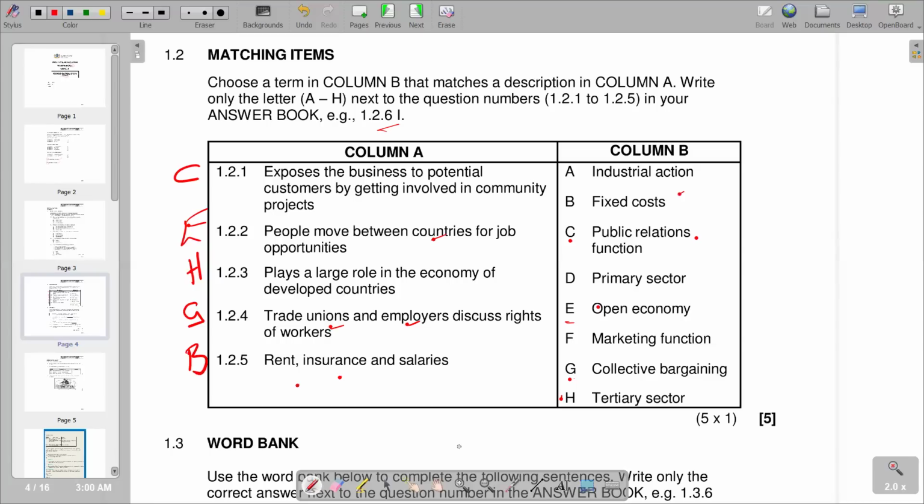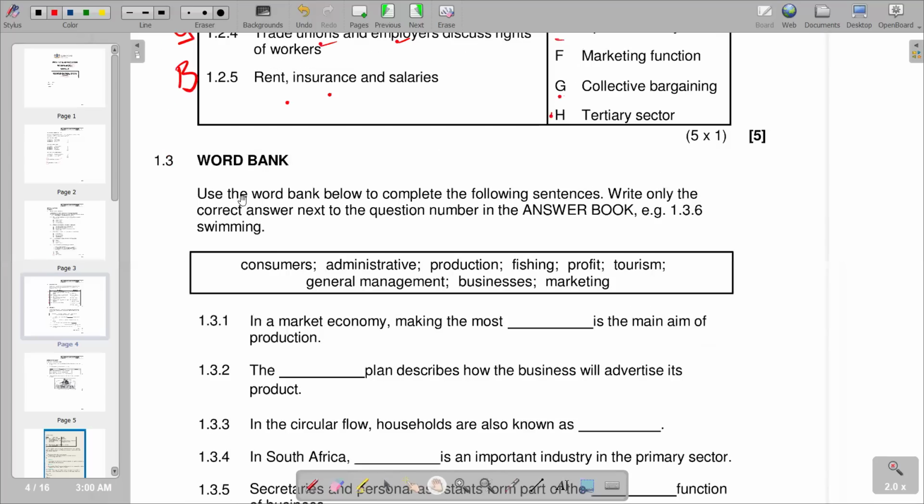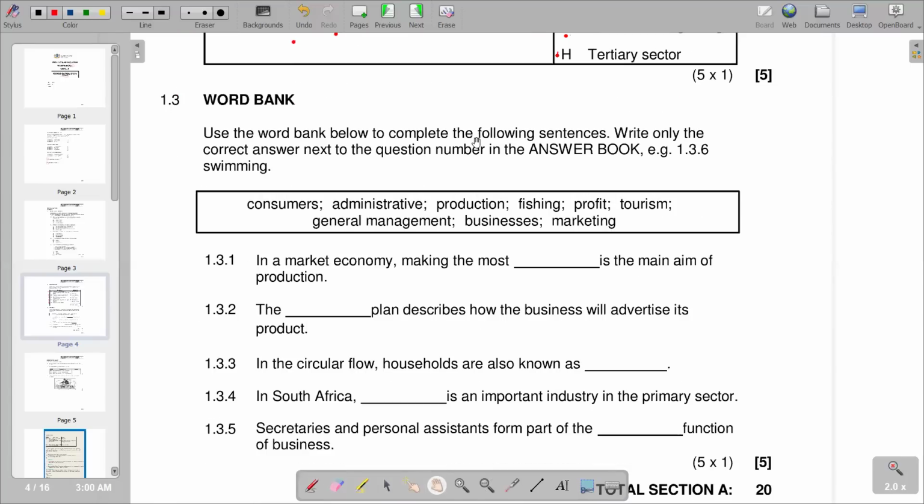So we are saying B is the correct response that we get. Then 1.3 is the word bank. We are going to go to the next section. We say use the word bank below to complete the following sentences. Write only the letter of the correct answer next to the question number in the answer book. For example, we give 1.3.6 swimming as an example of how to present in the answer book. So very important to take note.